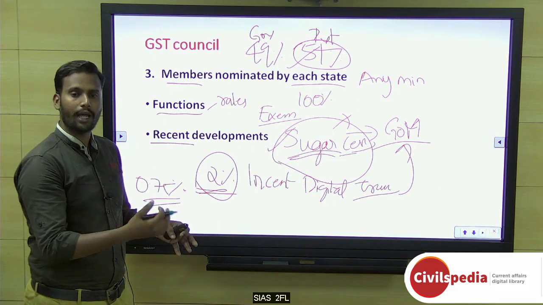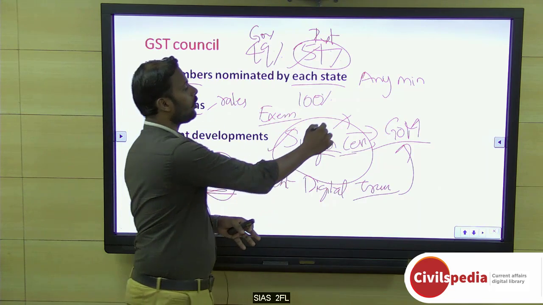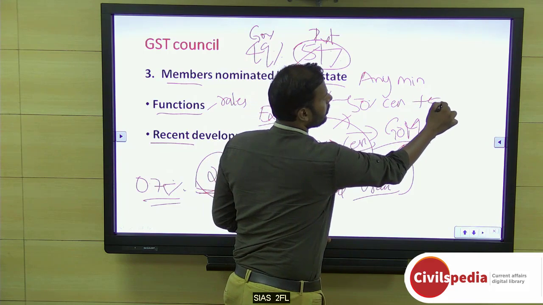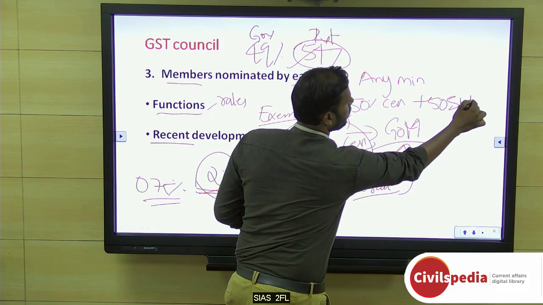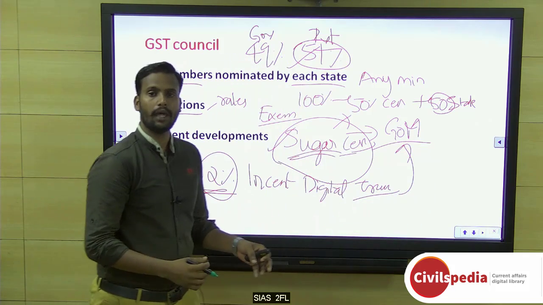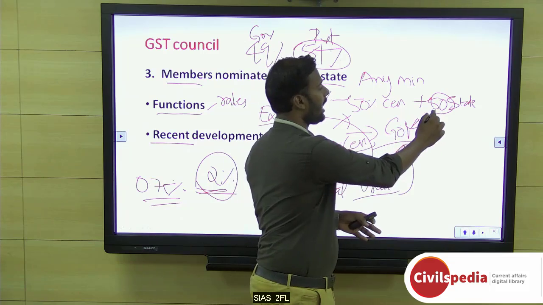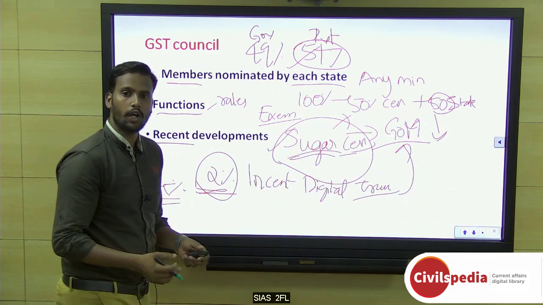Once it has been bought from the private sector, 50% will be held by the central government and the remaining 50% by the states. Each state will get its share based on its GST collection or GST ratio.